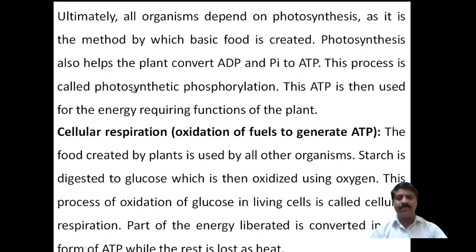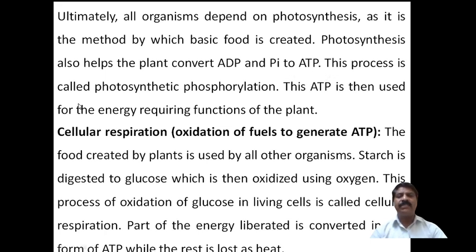Photosynthesis also helps the plant convert ADP, that is adenosine diphosphate, using phosphate, into ATP, that is adenosine triphosphate. It is a packet of energy, or rich in energy, the energy currency.